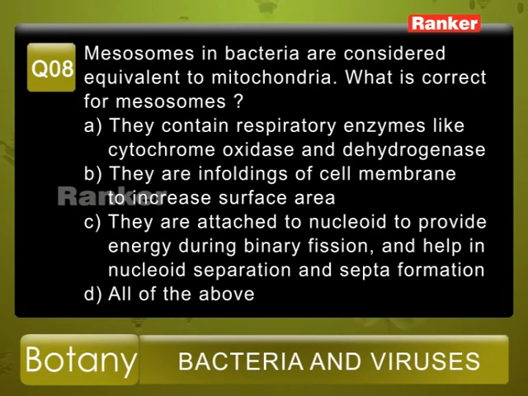Question number 8. Mesosomes in bacteria are considered equivalent to mitochondria. What is correct for mesosomes? The given options are A. They contain respiratory enzymes like cytochrome oxidase and dehydrogenase. B. They are infoldings of cell membrane to increase surface area. C. They are attached to nucleoid to provide energy during binary fission and help in nucleoid separation and septa formation. And D, all of the above.